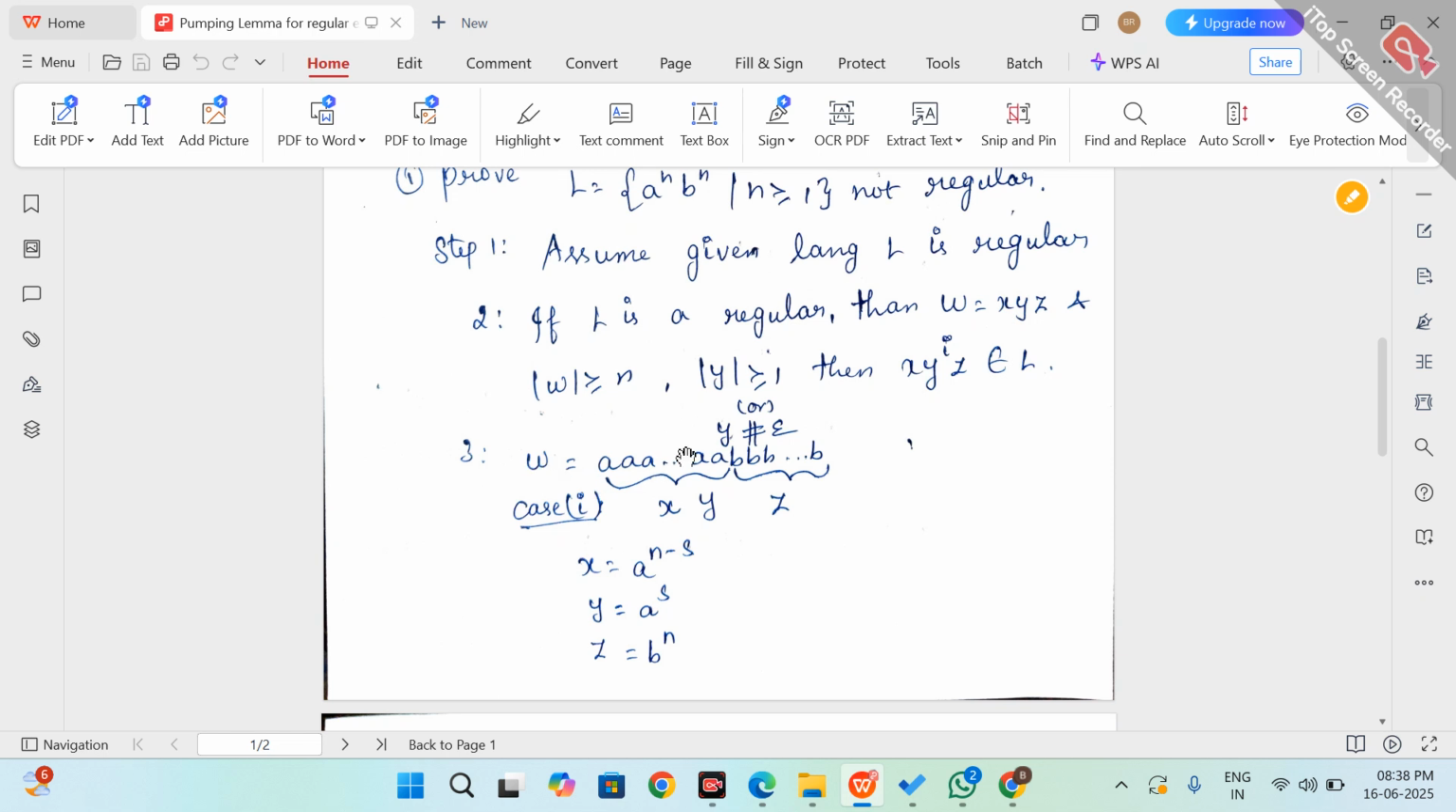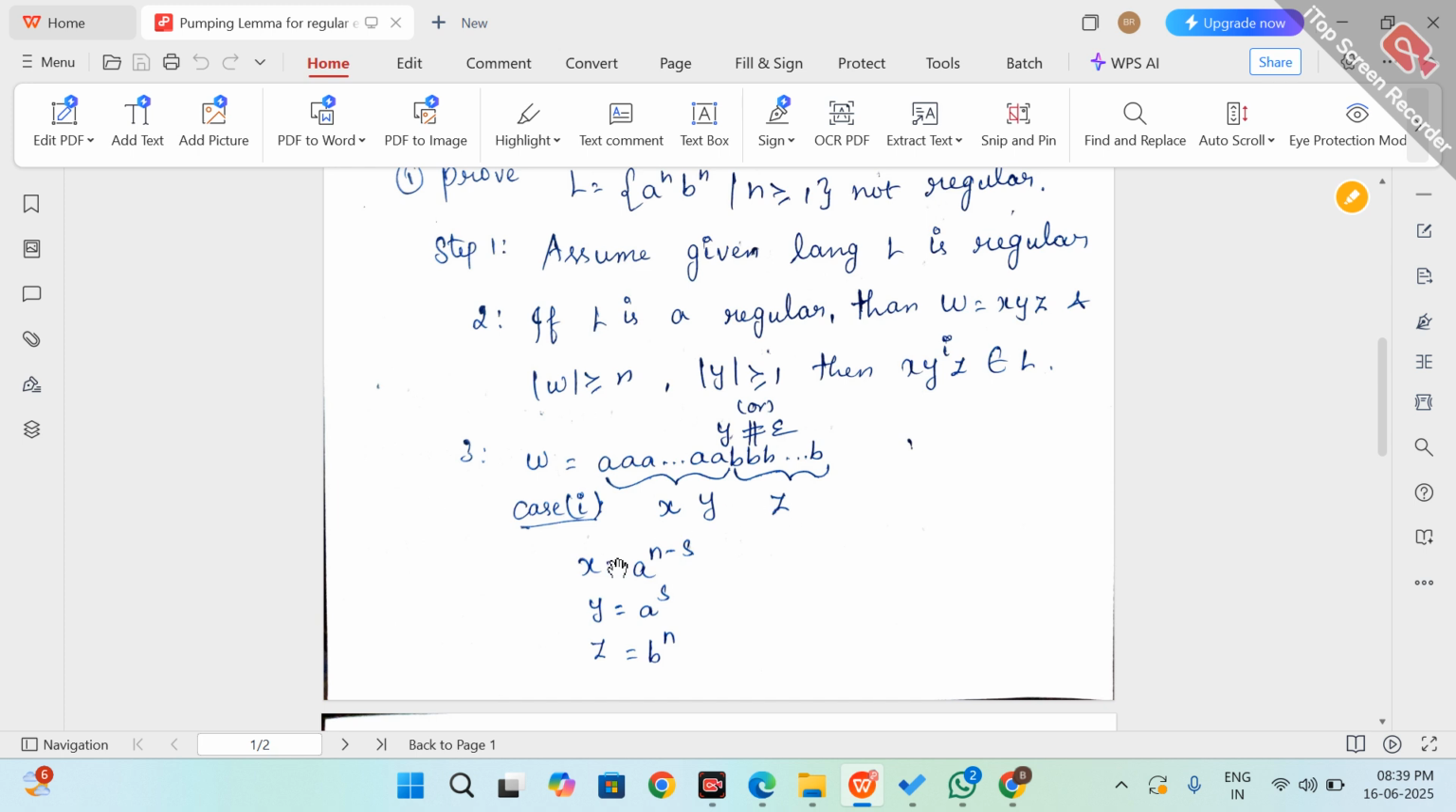So w equal to, this is our input. Now we are taking this as input. Here we have to split this input into three parts, x, y, z. In x, y, z it may be in many combinations. In the first case we are taking xy as a. Up to this a we can split it as xy, and the b part we can take as z.